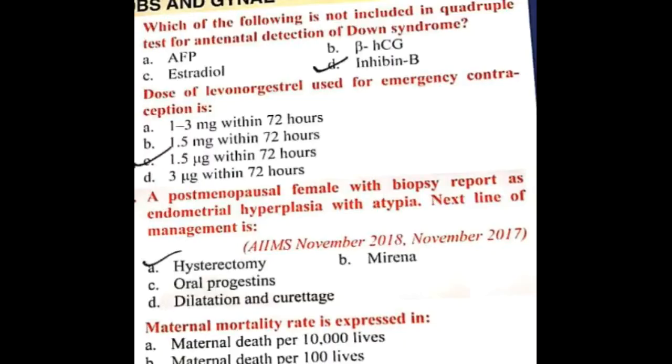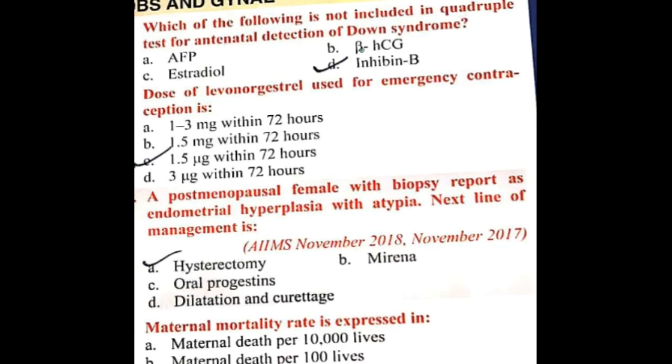Hello friends, let us now learn some important questions in the previous year AIIMS question paper in OBG and Gynec. Which of the following is not included in quadruple test in antenatal detection of Down syndrome?